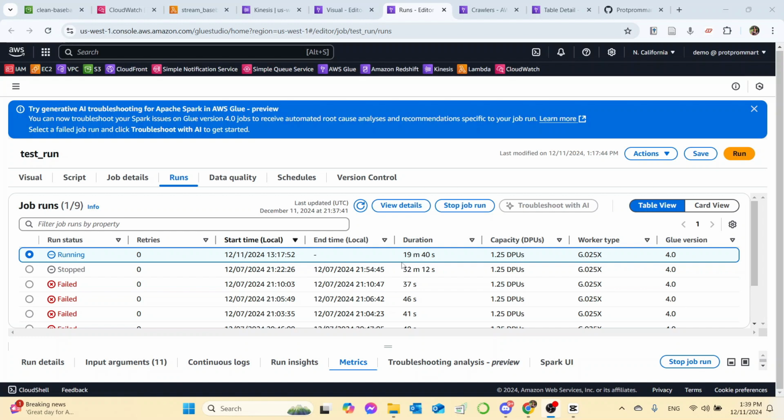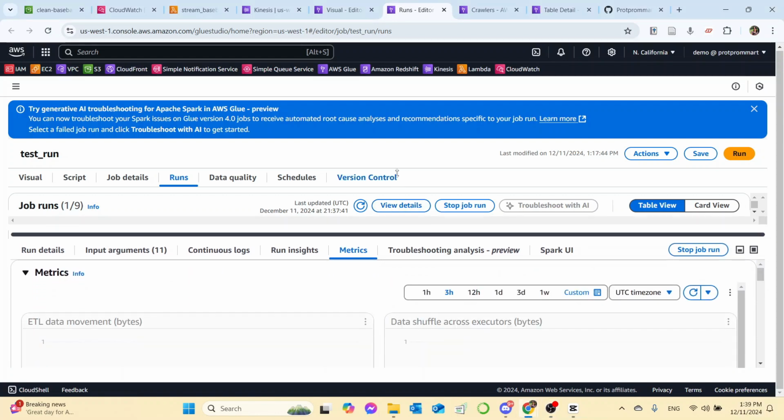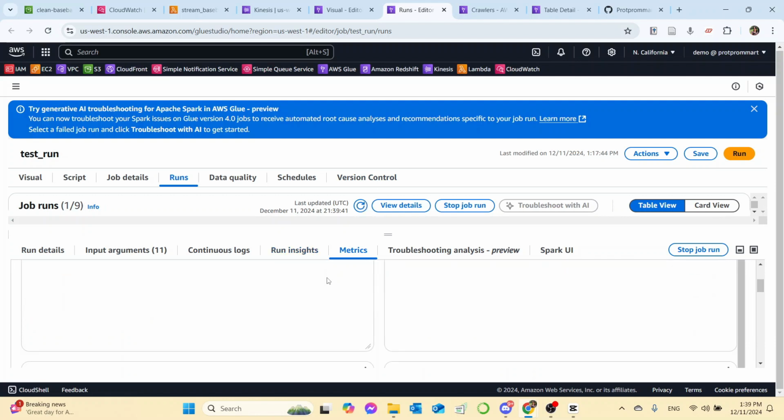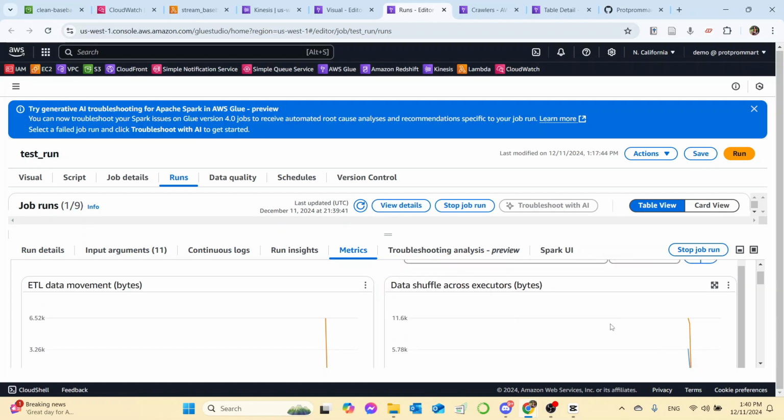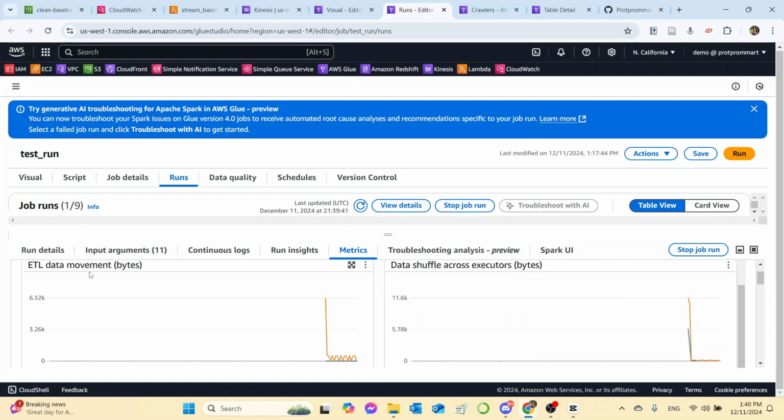Now that we have run the job for almost 20 minutes, we want to go into metrics and see if most of the streaming data is being processed. We can see that all of the streaming data has been processed based on the graph of ETL data movement.